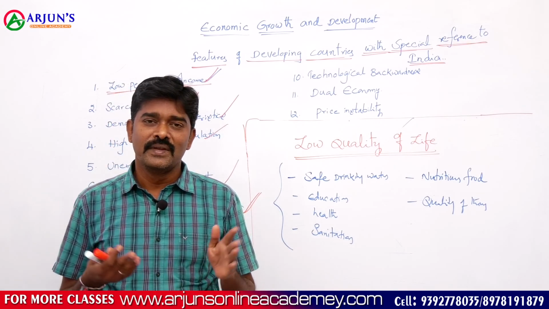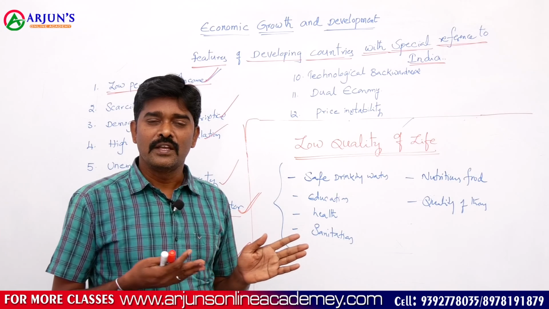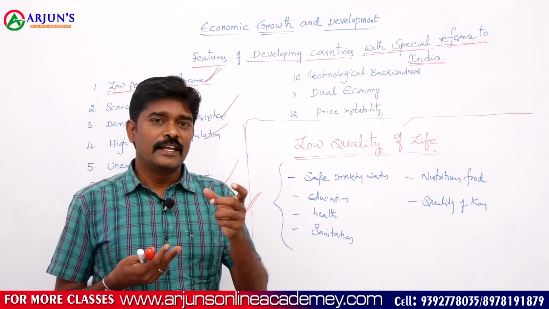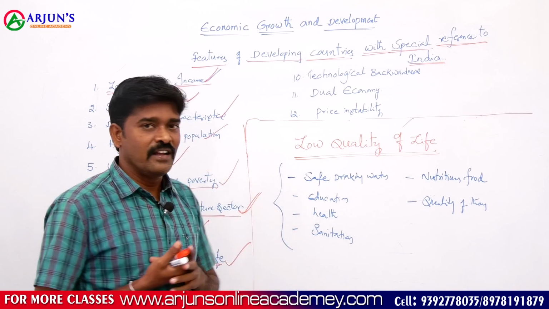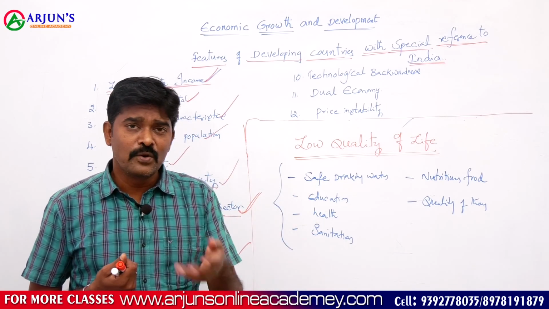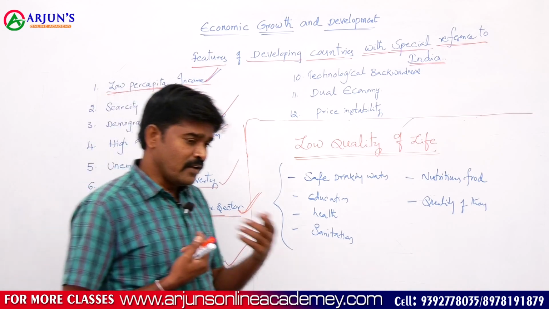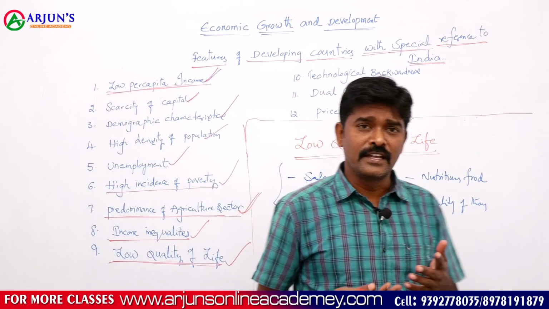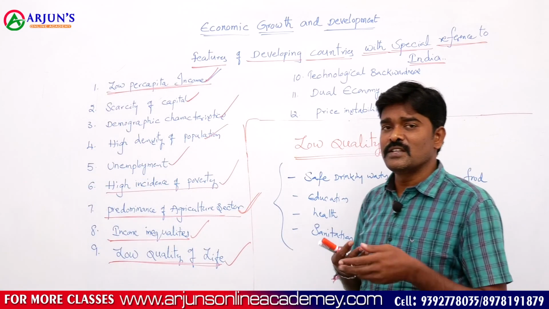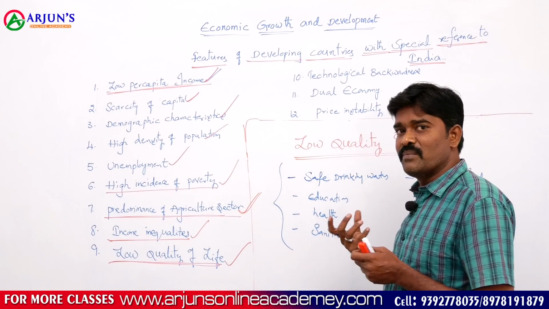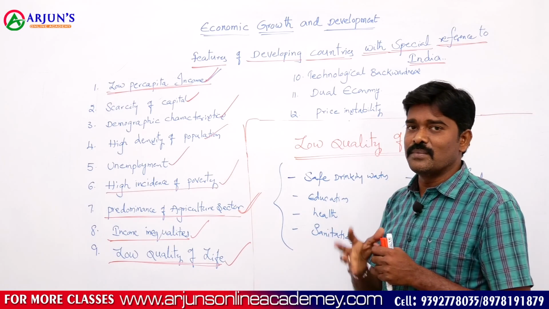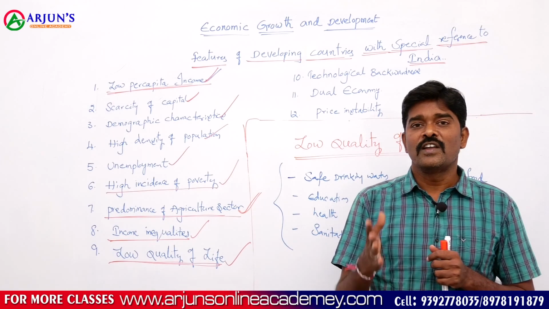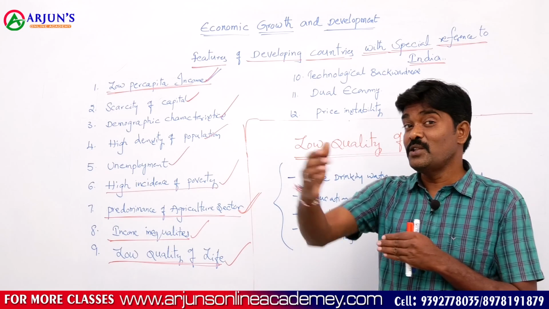At the same time, in the case of a developing economy, they allot a smaller percentage of money in the budget for providing all these. Nowadays, the Indian economy is rapidly growing, and the Indian government is also focused on providing minimum basic amenities to the people through different schemes. But what we observe is the quality of life of the people when compared to developed countries.